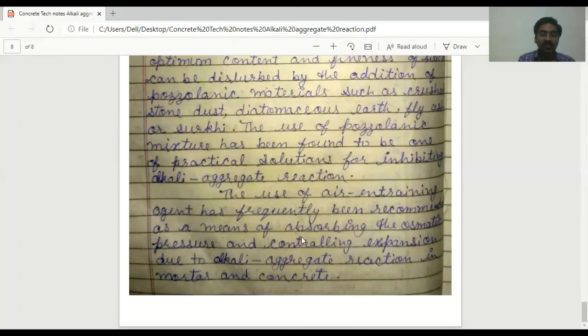So air entraining agent absorbs the osmotic pressure and controls expansion due to alkali aggregate reaction in mortar and concrete. So this is the alkali aggregate reaction in concrete, and this is a very important topic in concrete. Thank you.